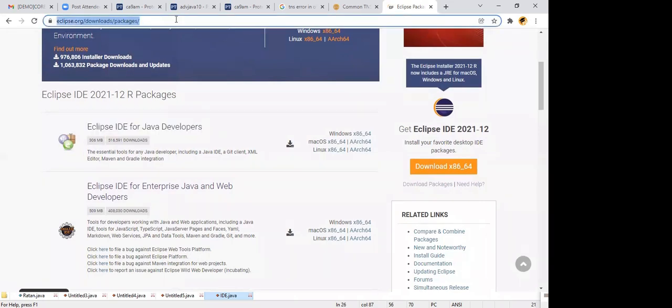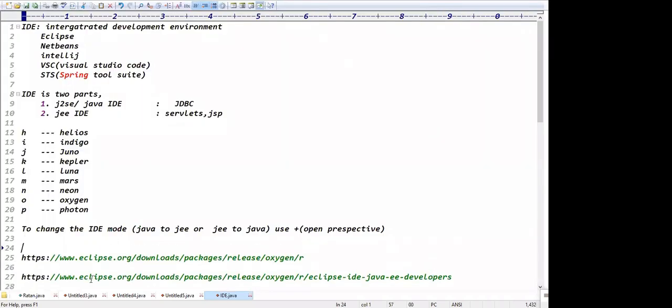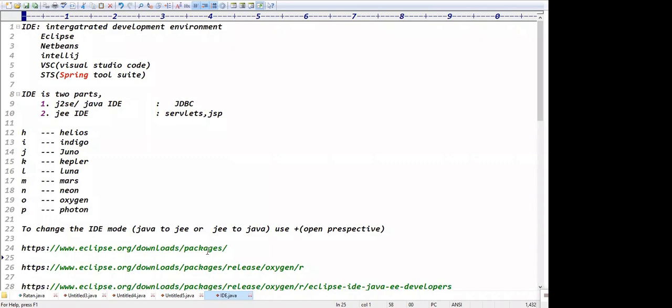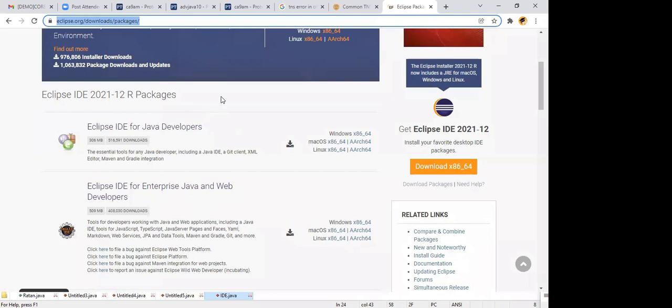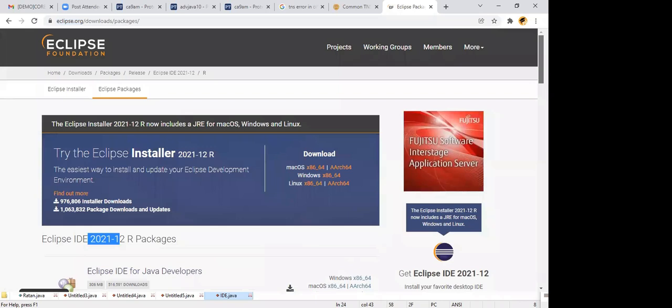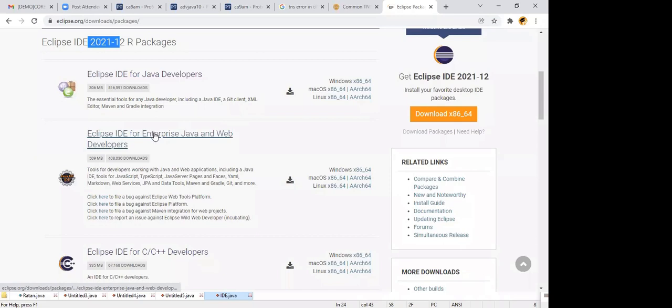Eclipse IDE download directly packages. Hey, you try to do this from here onwards, it's better. Eclipse IDE org download packages are there, right? In the packages, you can see this is the newer package, it seems. Eclipse IDE 2021, right? Yeah, guys, from here, Eclipse IDE for the Java. This is first the Java developers, guys. This is like enterprise developer, right? Enterprise developer, guys. Here we need to click for the Windows. Only 86 and 64 is there, right? We need to click on this.